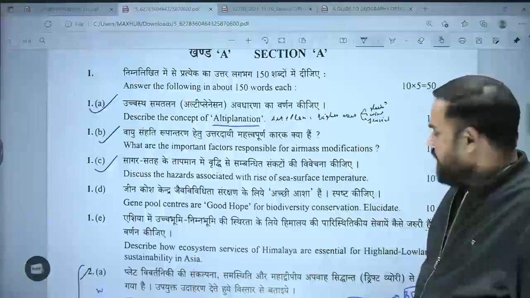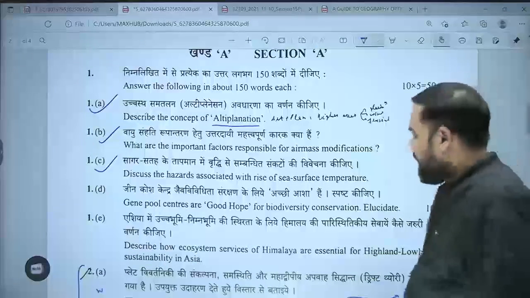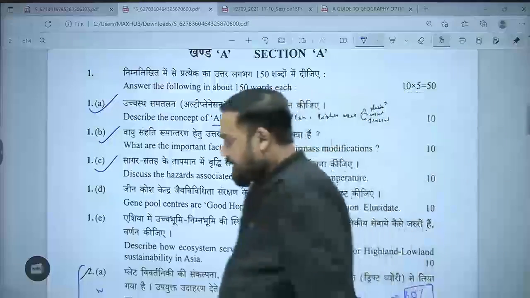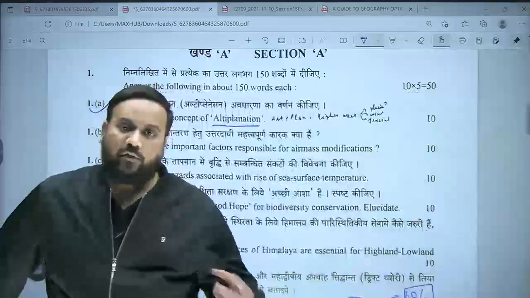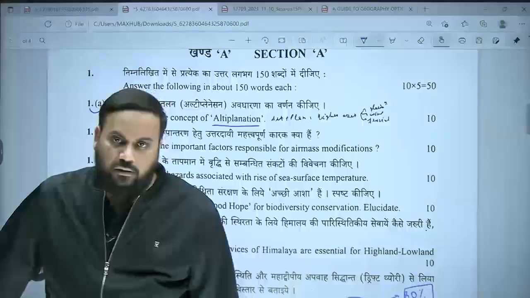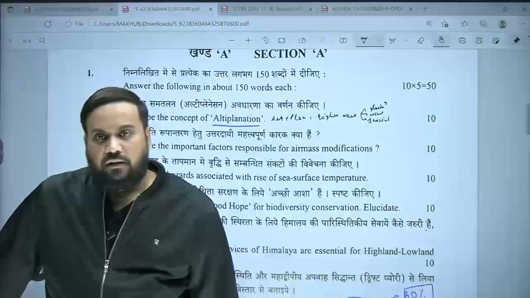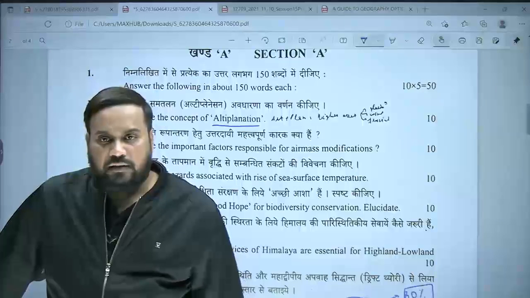So tell me, can we say a variety of types of hazards can be there? For example, one type of hazard will be directly associated with the rise of temperature, like cyclones. But can we say that there will be other types of hazards?